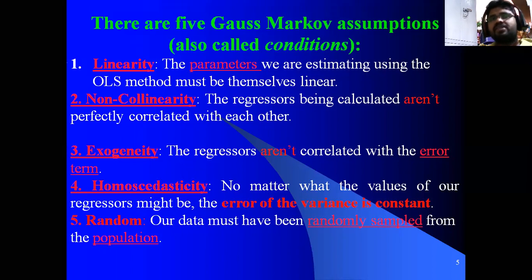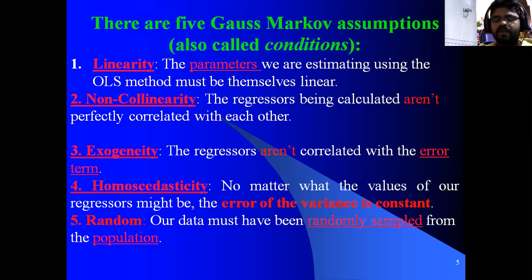When we write the equation, y is equal to alpha plus beta 1 x1 plus beta 2 x2, there is no power of x. When there is a power of x, that is called non-linearity. When the power of x is equal to 1, that is called linearity. When we study linear or non-linear functions, a power value equal to 1 is called a linear function. When the power value is more than 1, it is called non-linear, whether it is a quadratic, cubic, or polynomial function.